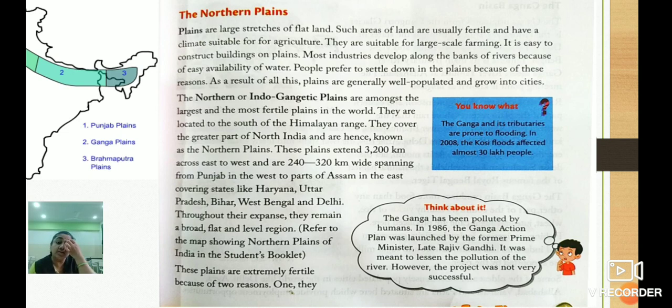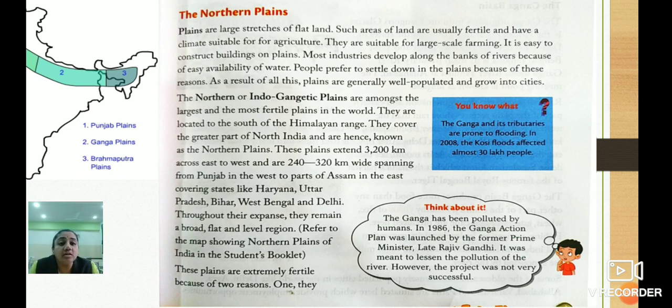Yes, children. As compared to mountain ranges or the mountain region, the plain regions, flat land, are more populated because of these reasons. Three main reasons are there, children. Climatic conditions are suitable, easily we can construct the buildings, and availability of water. Yes.